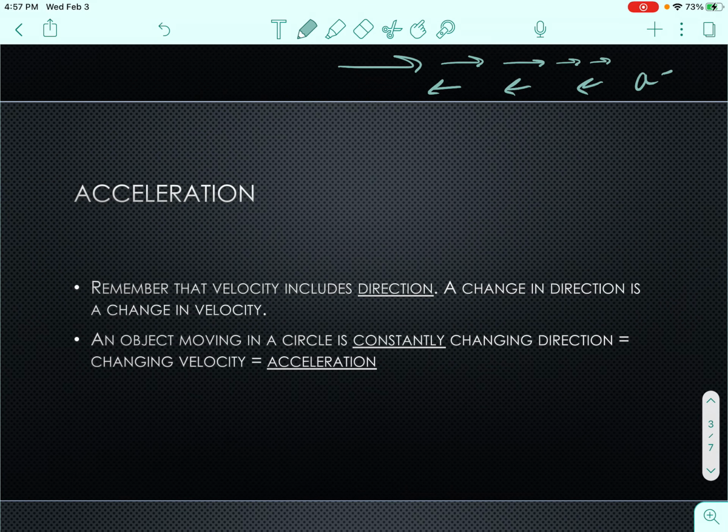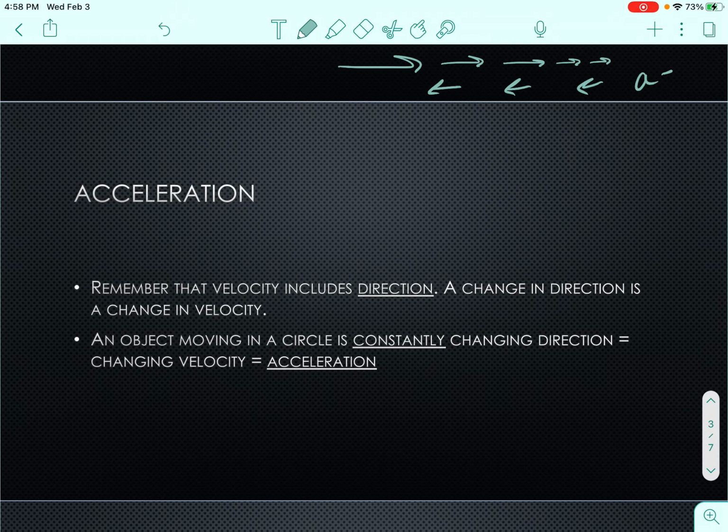For acceleration, let's remember that velocity includes direction, right? We just said that just a second ago. And a change in direction indicates that there's a change in velocity. Okay? An object moving in a circle is constantly changing direction, which means that it's constantly changing velocity, the direction of the velocity, right? And so that means you're accelerating.